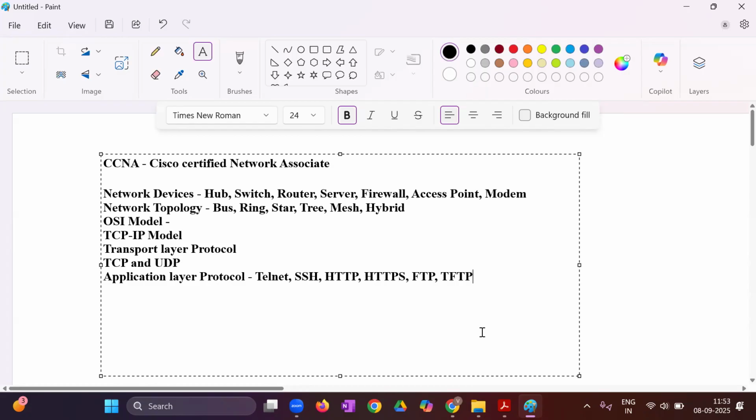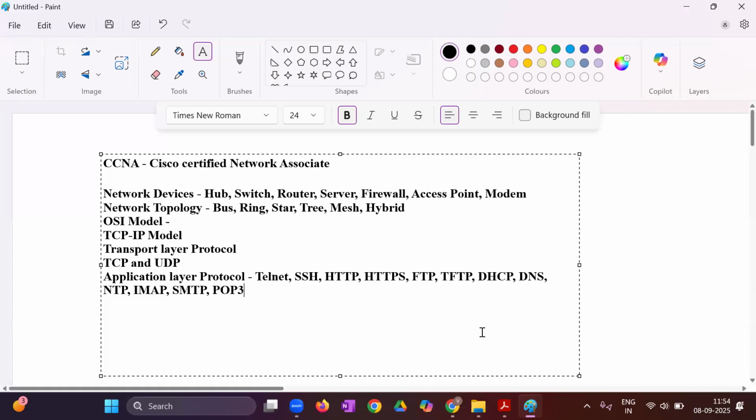Then DHCP, Dynamic Host Configuration Protocol. DNS, Domain Name Server. Then NTP, Network Time Protocol. Then IMAP, right? Then SMTP, Simple Mail Transfer Protocol.